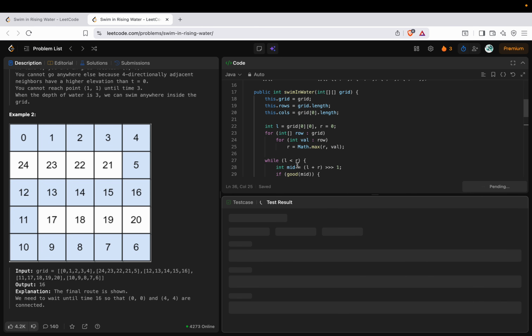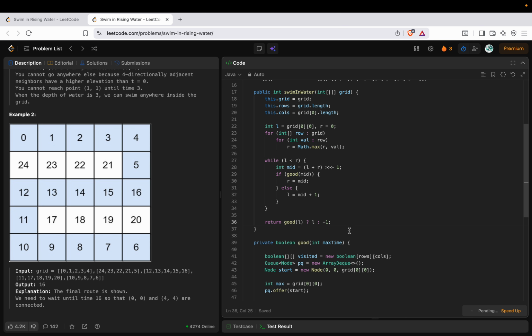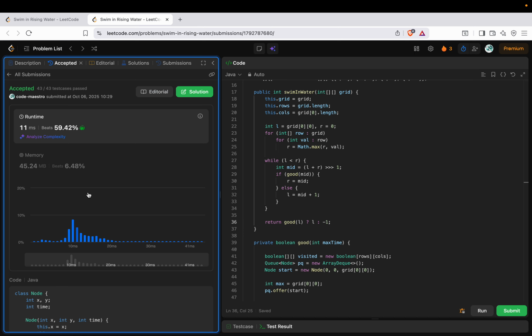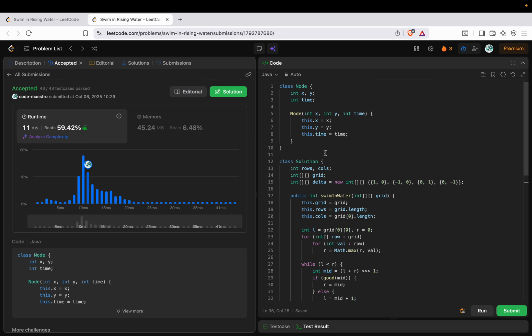Let's try to submit this solution. Yeah, my basic test cases were passed, and let's try to submit this as well. This will also pass because I've already tested it before. Yeah, so if you see my solution, both the solutions were pretty effective in terms of both time complexity and the memory. That's all about this problem.